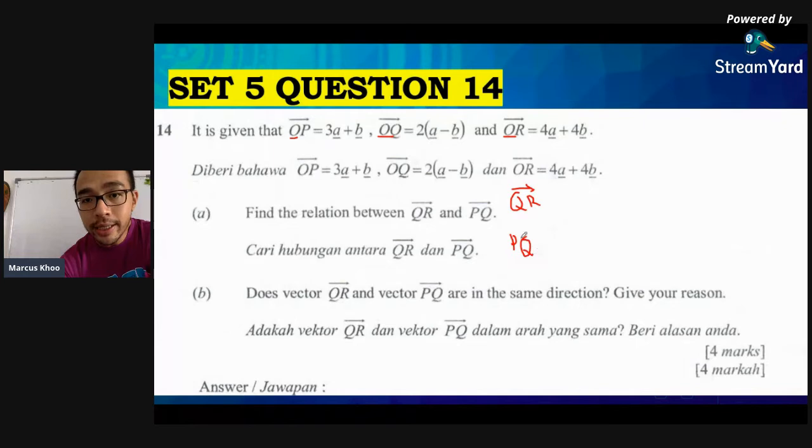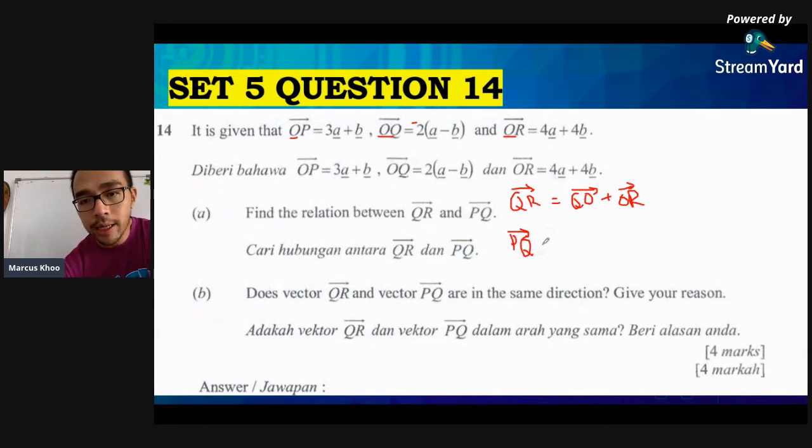But we are given everything in terms of O. So let's make the equation first. QR equals QO plus OR. This is the first one. Can I get QO? I can, because this is OQ. Now remember, if there's a bracket in front, don't bother with the inside, just put a minus sign in front. Then you're done. So QO is minus 2A minus B. Leave this alone, guys. And then OR is here, 4A plus 4B. So you can find this.